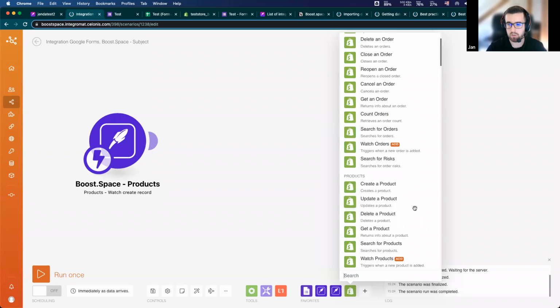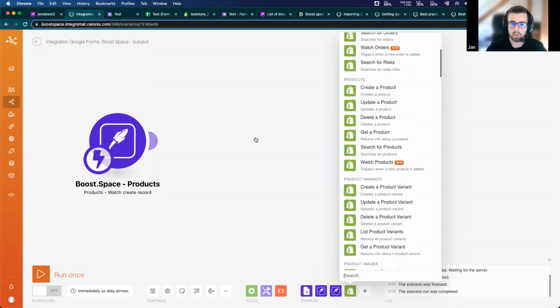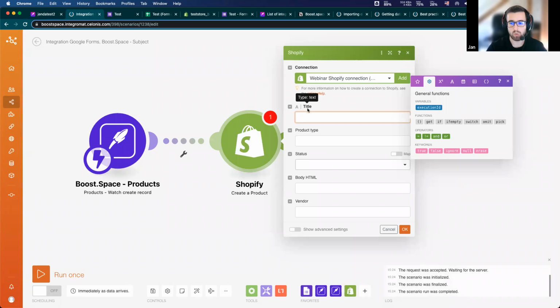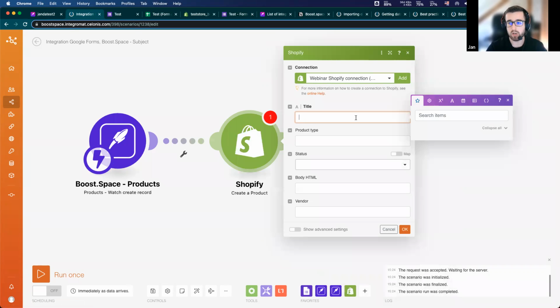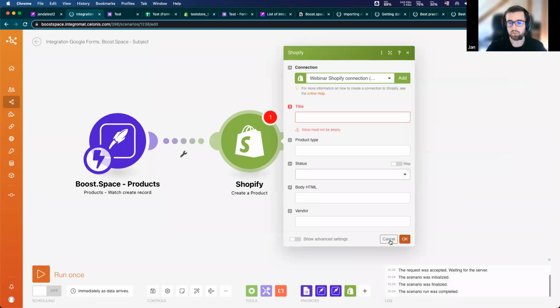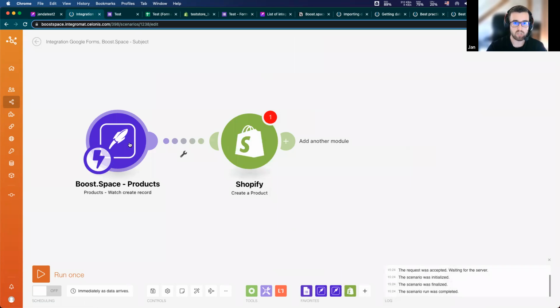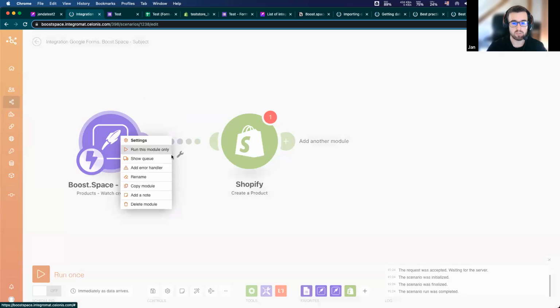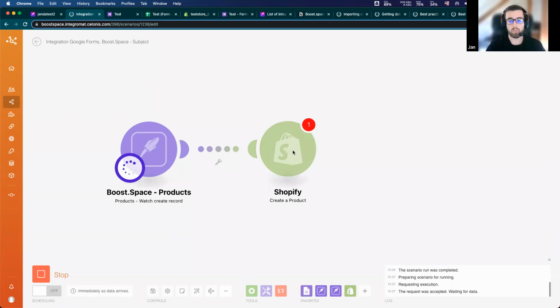So I will find module create product here, set up connection, which I already have. And for example, I want to just fill the required field, which is title. But as you can see, now I don't have any mappable fields from the Watch Create Records module. So at first, for this, you have to run the module only to receive the data that you can map or fill in the next module.